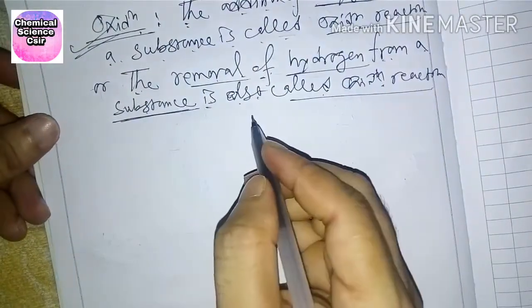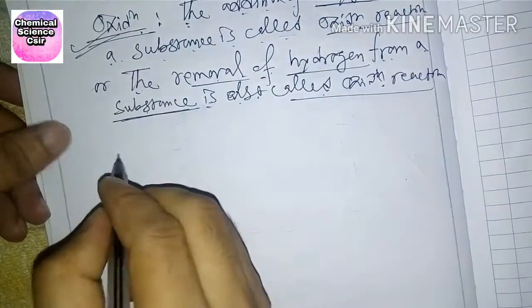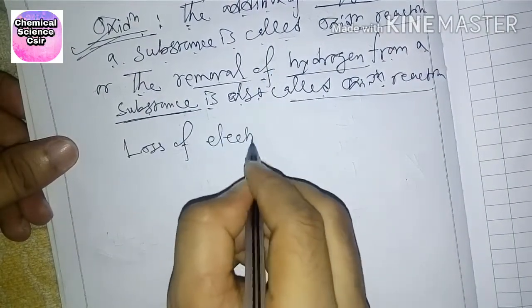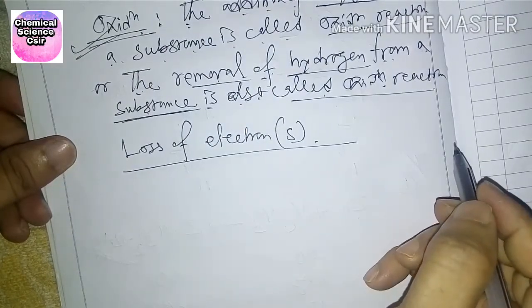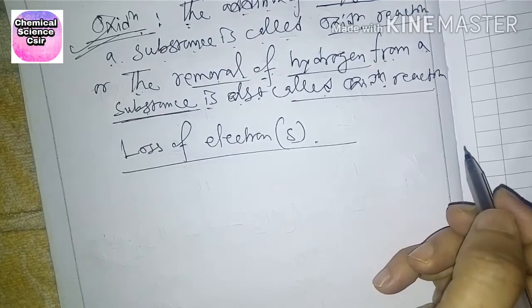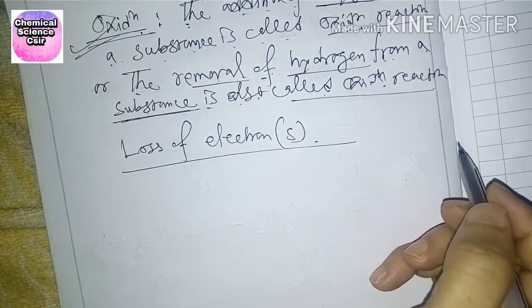Or the new concept, that means according to the electronic concept, loss of electron or electrons is called oxidation.